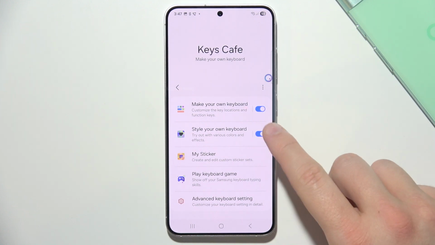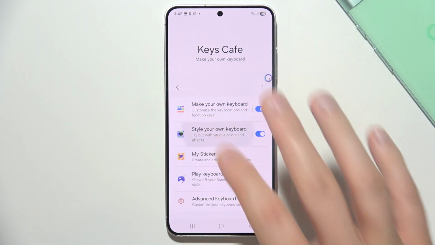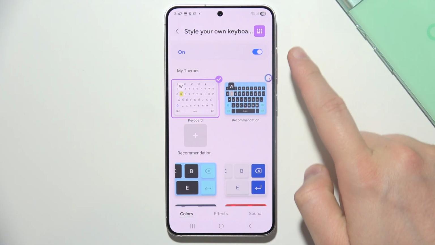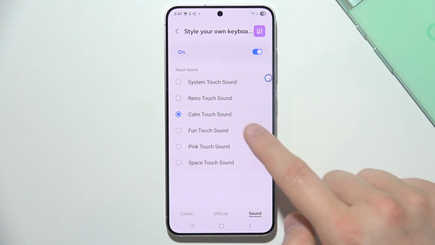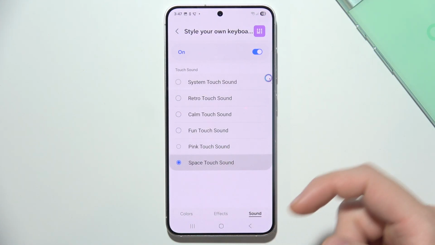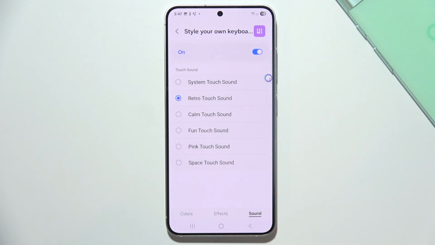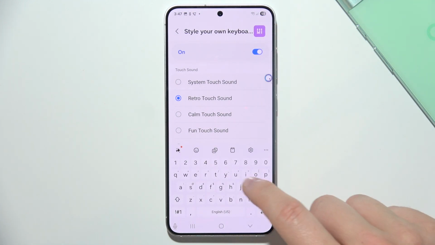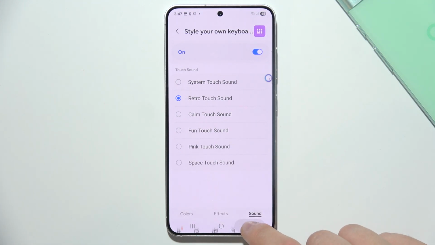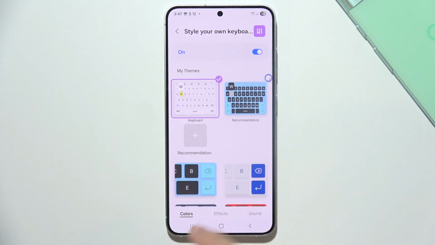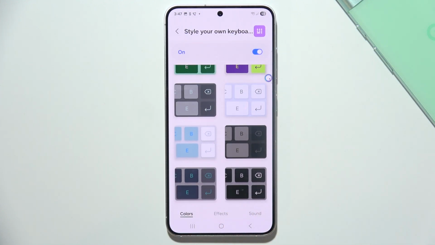Now, click on this switcher to style your own keyboard. Tap right here and go into sound. And here you can find all of these sounds. There we go. And now we can just start using this. And of course, right here you can also customize your keyboard with a lot of different effects.